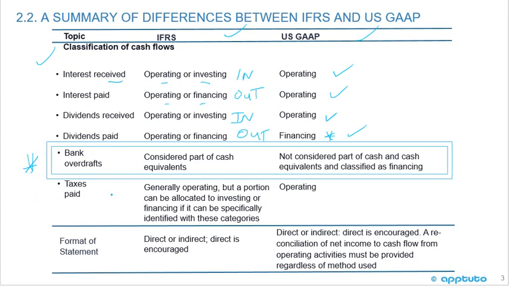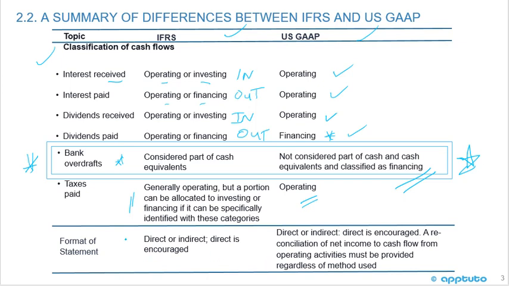What about bank overdrafts? Haven't really thought about it. Under IFRS, it's considered as part of cash equivalents. Under US GAAP, it's not considered part of cash and cash equivalents, and it's classified as financing. So anytime you see a little difference like that, it's important to pick up on it, okay? Taxes paid, generally operating, but a portion can be allocated to investing or financing if it can be specifically identified under IFRS. Under US GAAP, only operating. So again, another small little change there.